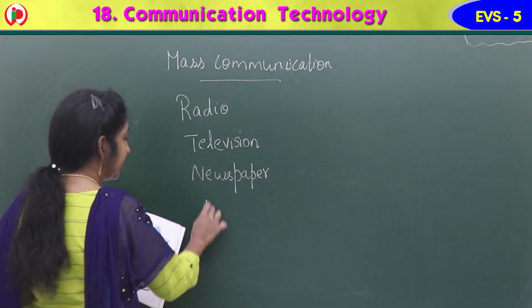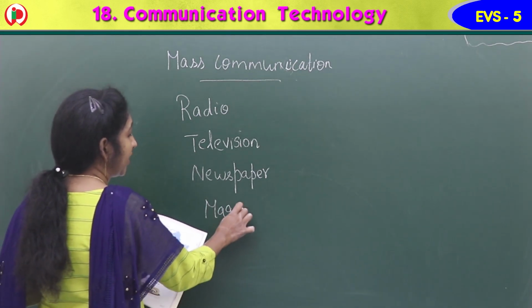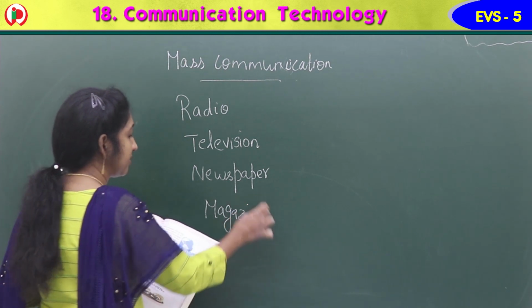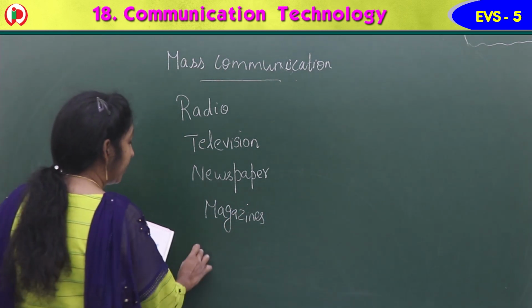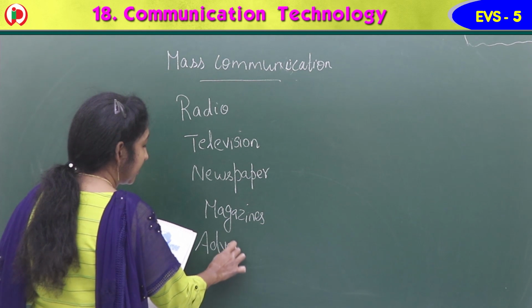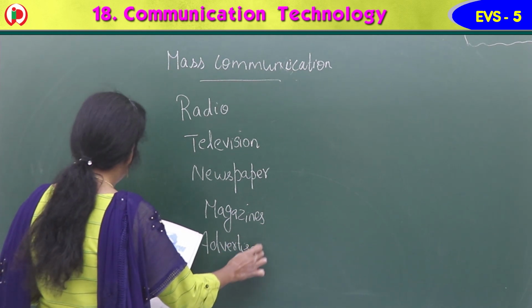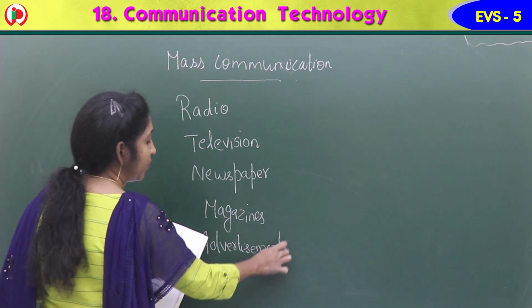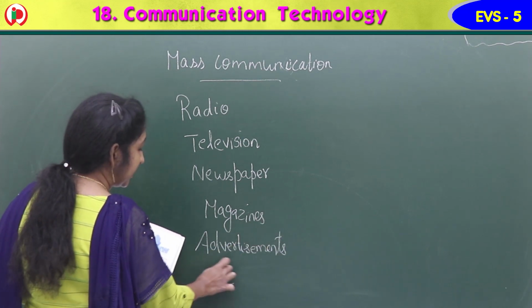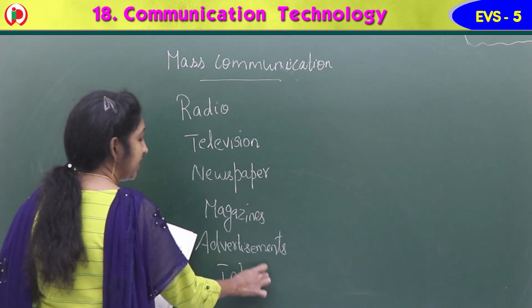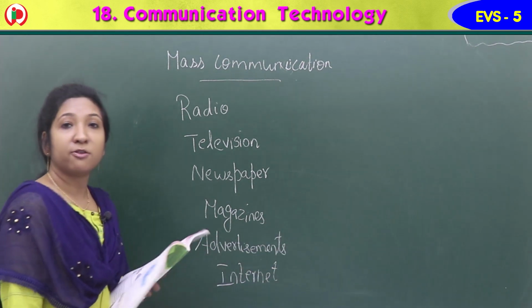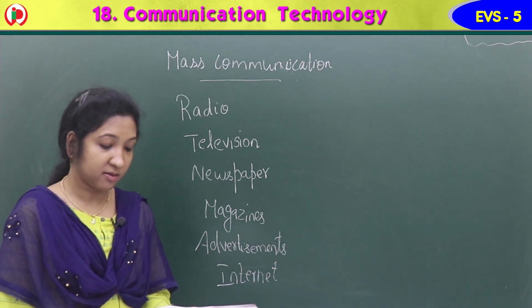Then we have magazines, to get the news. These are all mass communications. Then advertisements, or ads. Then the internet. These are different mass communications.